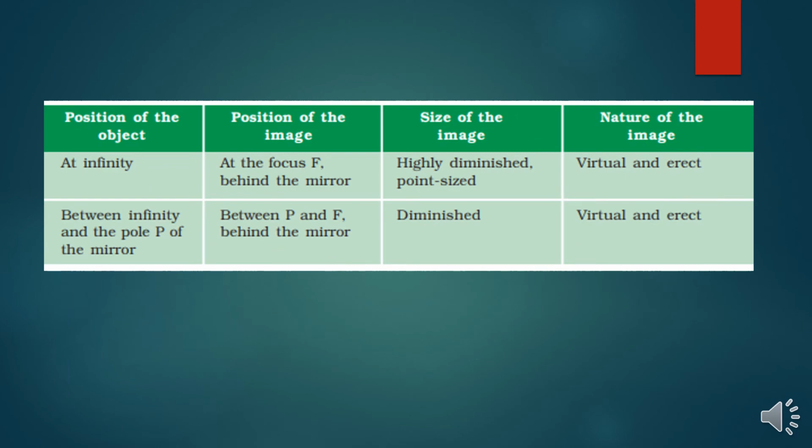Position of the object in a convex mirror at infinity, I am keeping the position of the image at the focus behind the mirror, highly diminished, point sized, and virtual erect. Object between infinity and the pole P of the mirror, the image is between P and F behind the mirror, and diminished, virtual and erect.